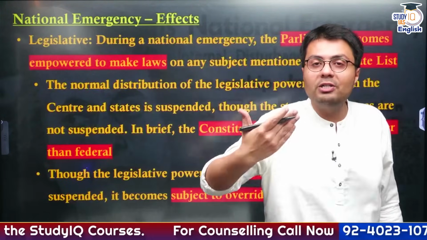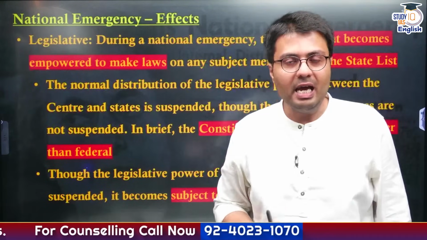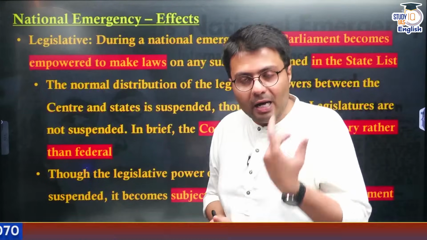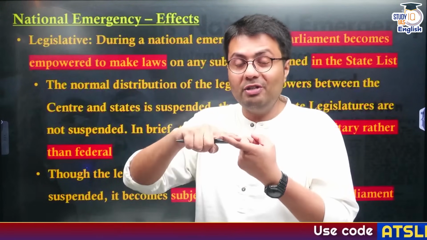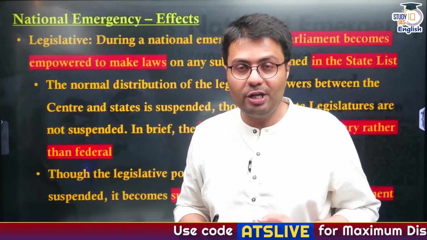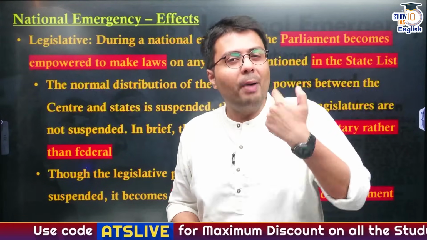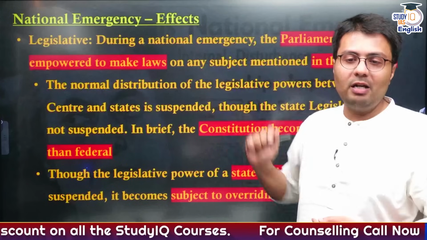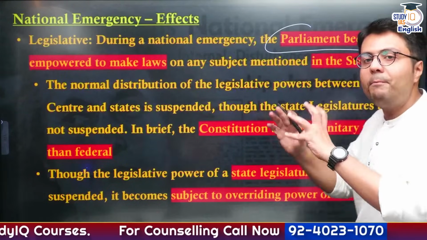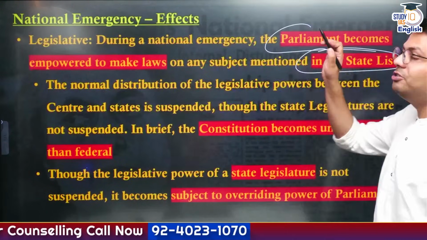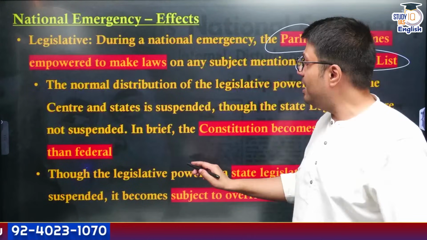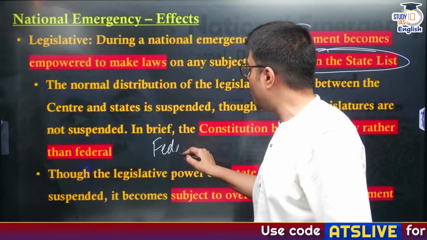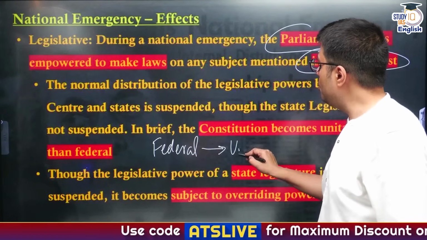Another fact is how it changes the legislative powers exercised in Indian polity. During the normal distribution of powers, the Parliament of India can make laws on matters mentioned in the union list or the concurrent list in the 7th Schedule, whereas state governments can pass laws on matters mentioned in the state list or the concurrent list. But during national emergency, the Parliament becomes empowered to make laws even on matters mentioned in the state list. Therefore, when national emergency is in place, our federal system of government changes to a unitary system of government.